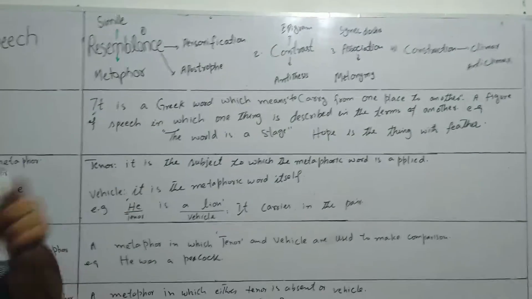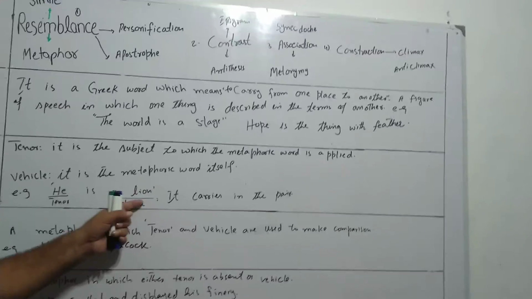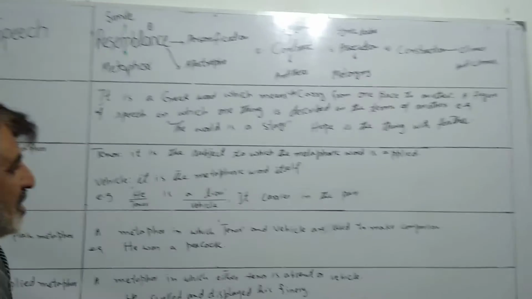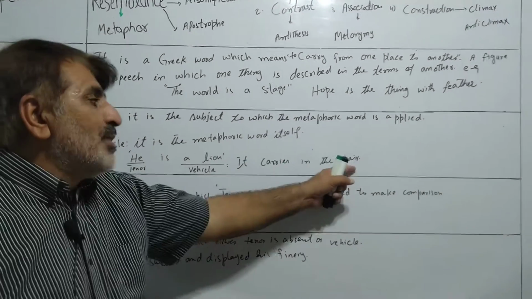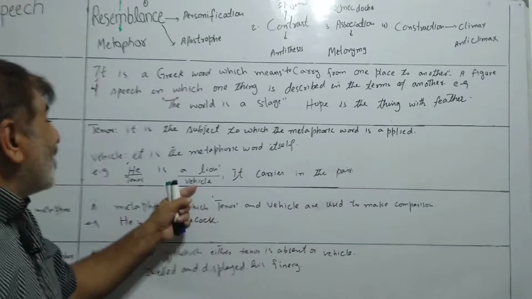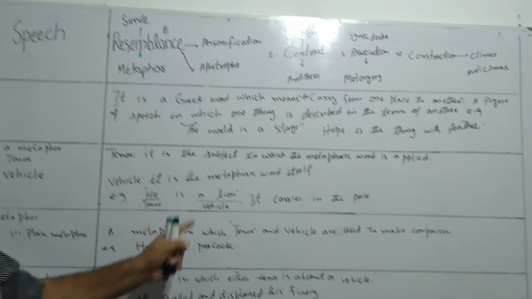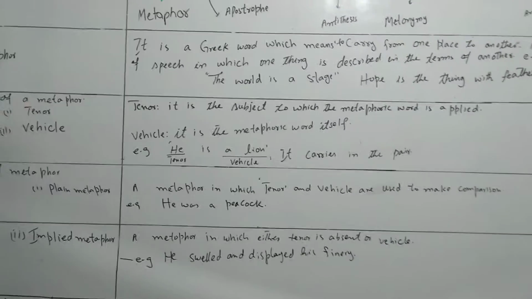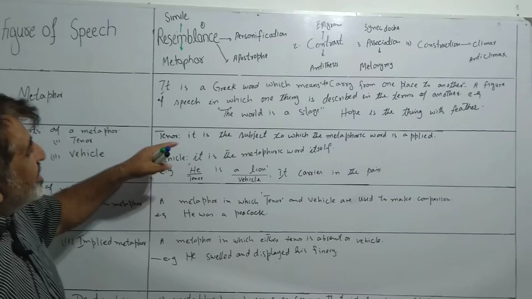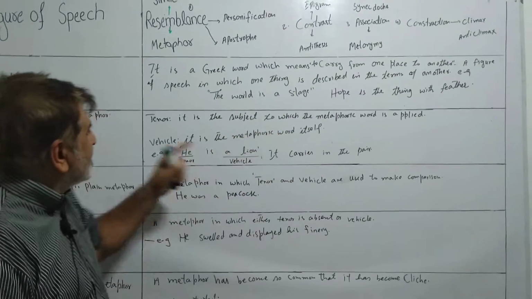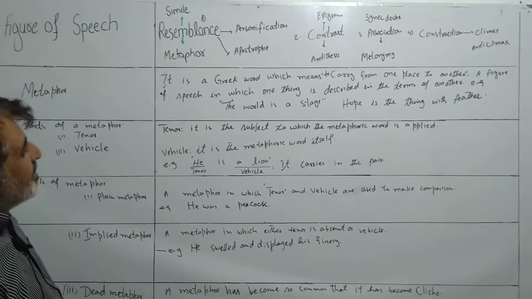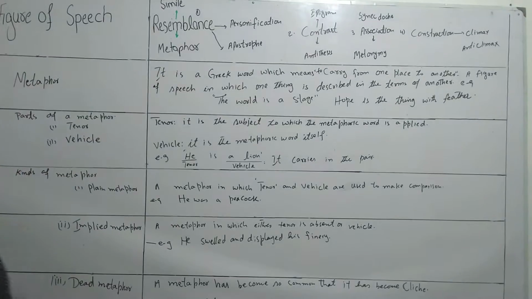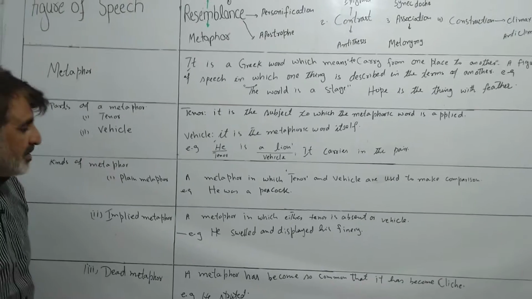So here this is the metaphoric word. Okay. So we can say that imaginative power is there. We can think about the qualities here. So this is the metaphoric word. It carries the tenor. So this is why this is vehicle. It carries, okay, it carries. So we have two parts of a metaphor. Tenor is the subject to which the metaphoric word is applied. Vehicle is the metaphoric word itself, and this is an example of metaphor.